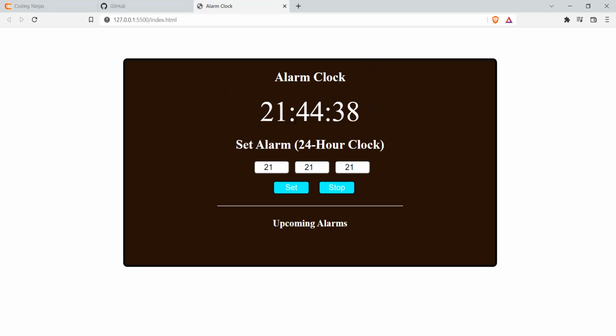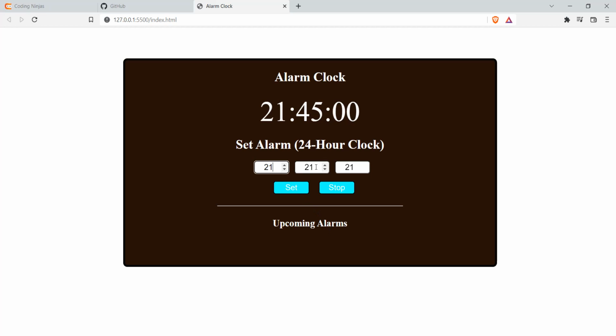Here it is showing the current time, as you can see here, and this option is to set the alarm. This is the set button. This button is to stop the alarm, and here will be the list of alarms.